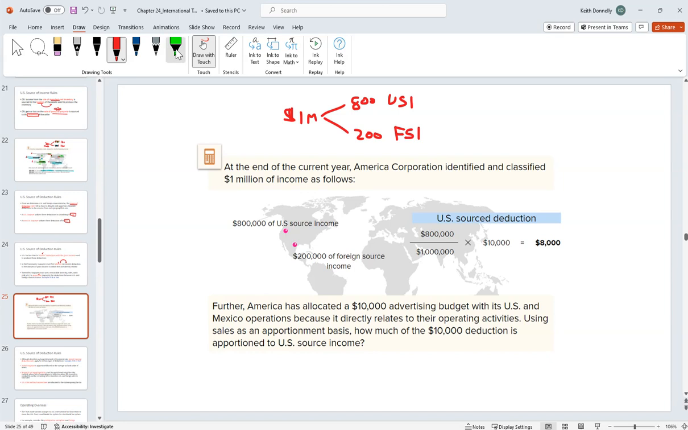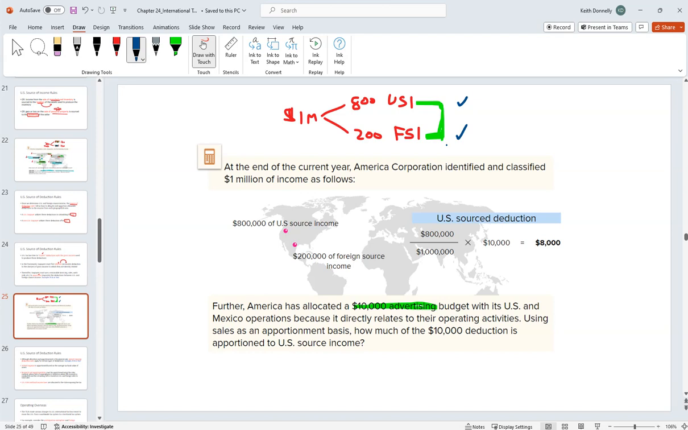We said, when we made this income, part of the deal with how we had these sales, we had an associated expense. In other words, we did some advertising. $10,000 of advertising expense helped us generate this income. So the first thing we want to do is match or associate the income with the particular deduction. Now the question is, we have 10 grand. How much of that do we mete out to US source income versus how much do we give to foreign source income?